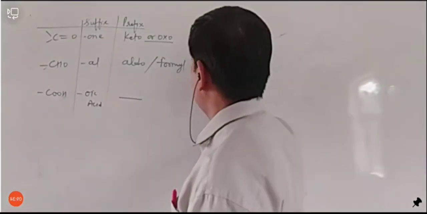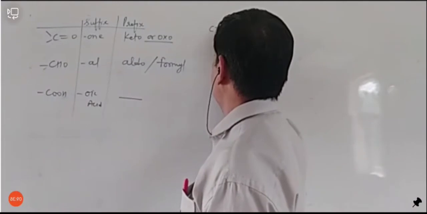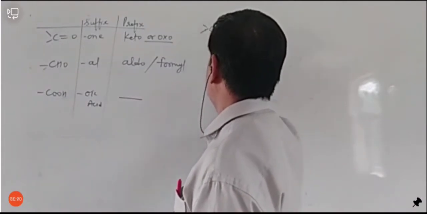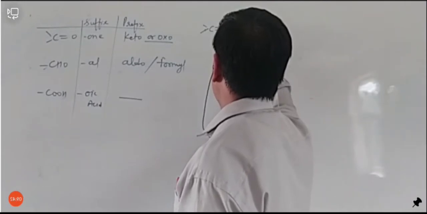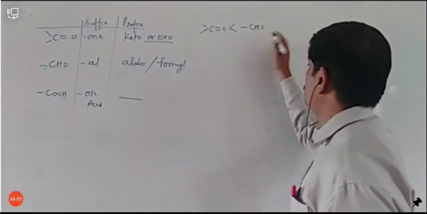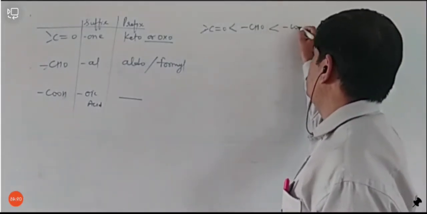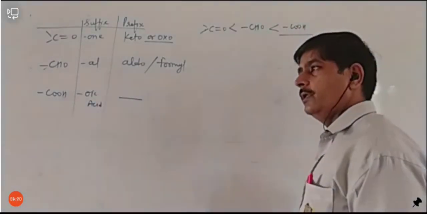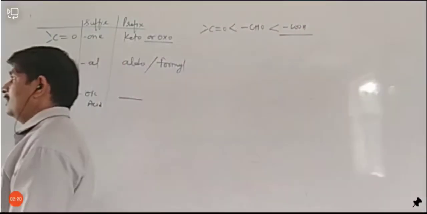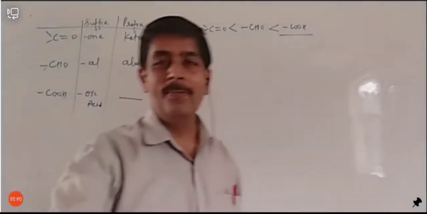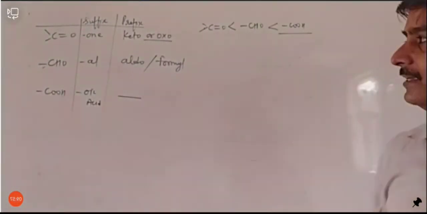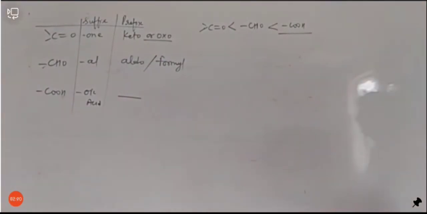And the priority order is like this: CO group will get the least priority out of the 3. CHO group will get more priority than CO, and then COOH group will get the highest priority.